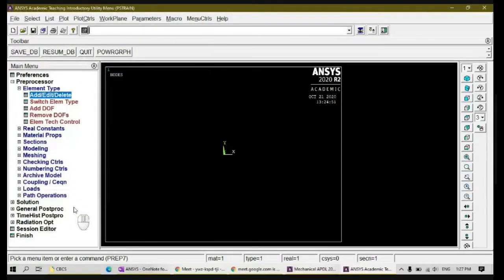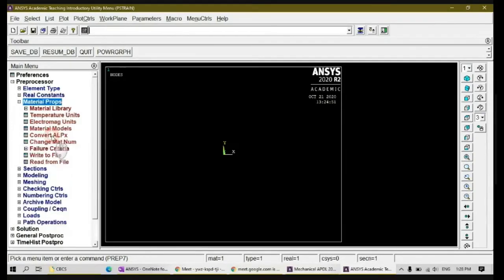Whenever you go for a plane strain condition, you don't need to give the thickness. So there's no necessity for giving thickness. Right? So you can directly go for modeling. The real constants section is only applicable for 1-dimensional elements, not for 2-dimensional elements. Because in 2D we are going to draw the geometry, right? So that's why we don't need these things. We directly go for material property.